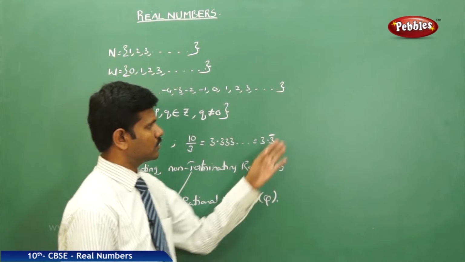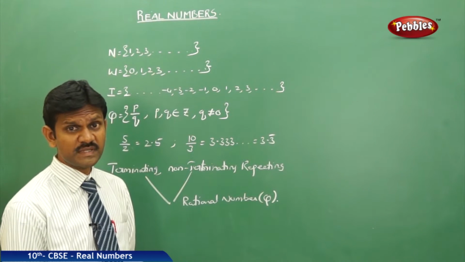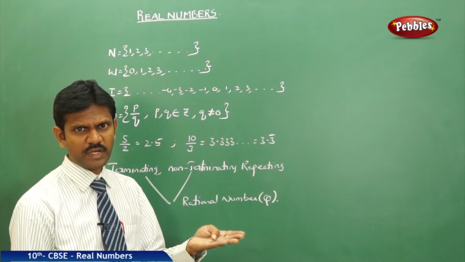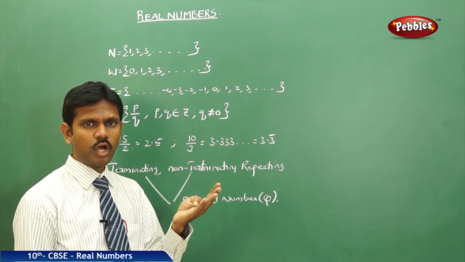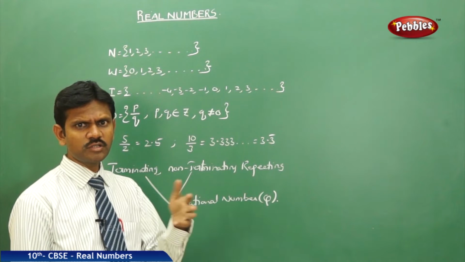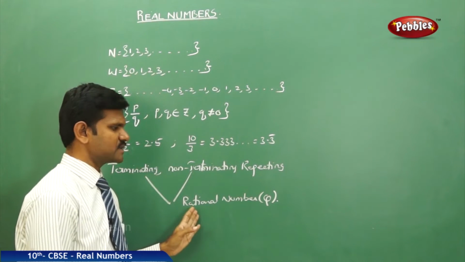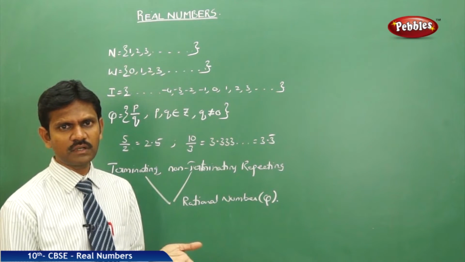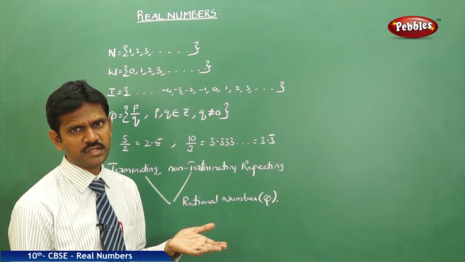Then one more thing: decimals are of 3 types. Number 1, terminating; number 2, non-terminating; number 3, non-terminating repeating. Among the 3, 2 are selected as rational numbers. Then what about the third one, which is called irrational numbers?